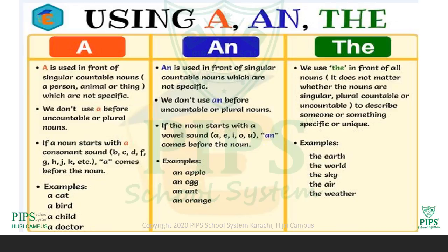For example, the earth, the world, the sky, the air, the weather. Have you noticed that I said "the earth", "the air"? Why did I change my pronunciation of the? Whenever the word starts with a vowel, I will say "thee earth". You see, the first letter of earth is a vowel, so I'll say "thee earth". The first letter of air is a vowel, so I'll say "thee air". Other words do not start with a vowel, so I'll say the world, the sky, the weather.